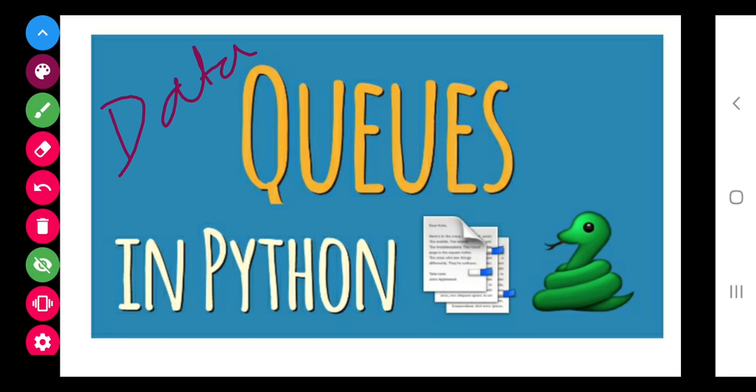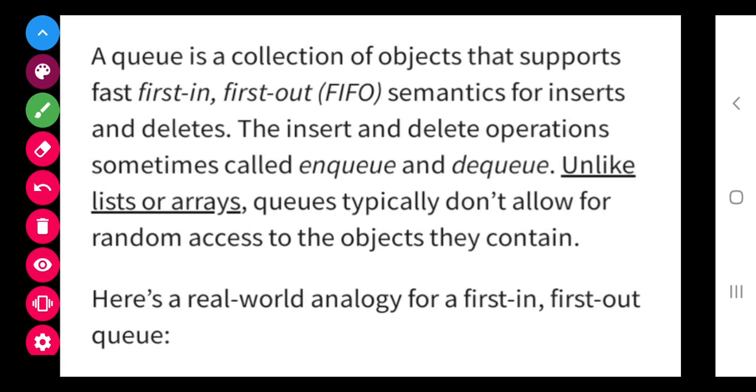Today we are going to start with your data structure chapter. In data structure, the first thing that we are going to learn about is queues. Queues in Python. Very simple concept. See this. The implementation is a little bit complex, but the concept is quite simple. A queue is a collection of objects supported by first in, first out, FIFO.